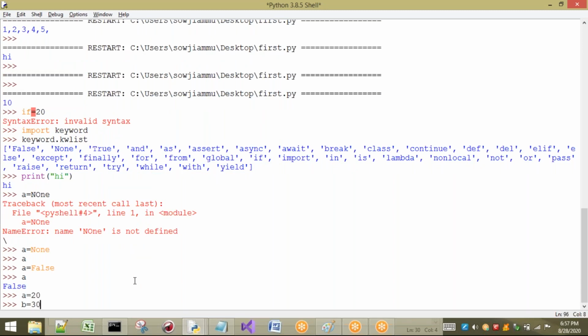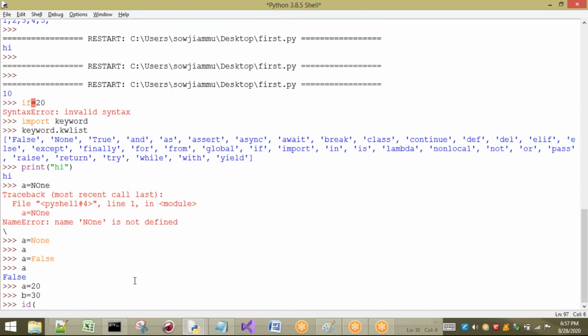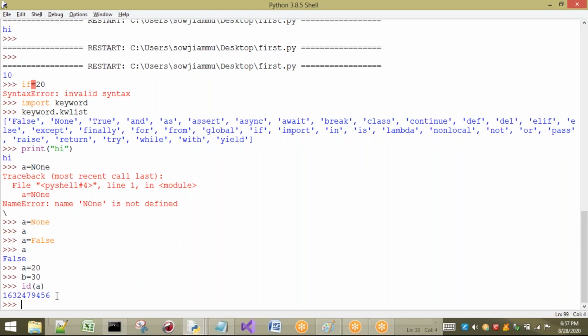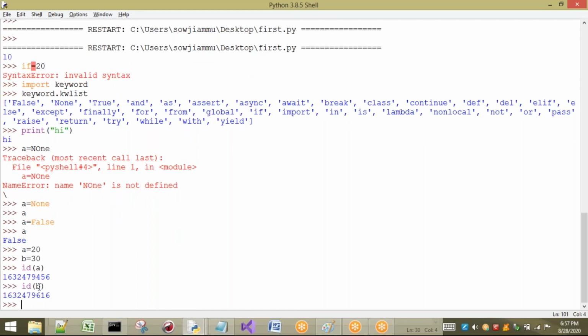Sir, I want to see that address. Just write down ID of A. Okay, what is it? It is some number. No need of remembering these numbers. We just have to check the address. Okay, ID of B. So these two are different.